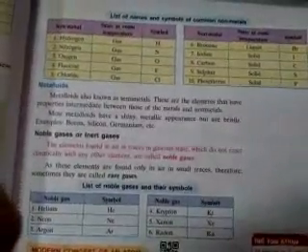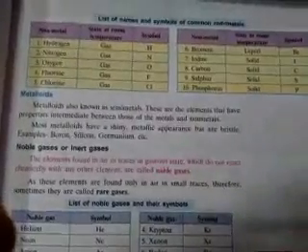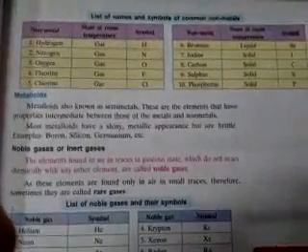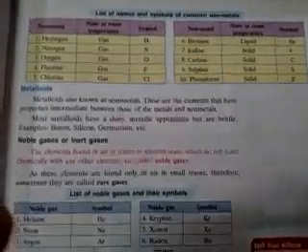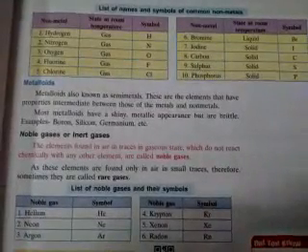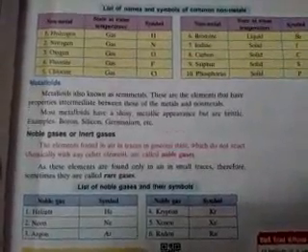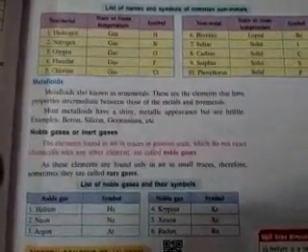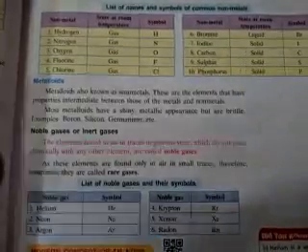Hydrogen exists as a gas at room temperature and its symbol is H. Nitrogen also exists at room temperature in gaseous form and its symbol is N. Oxygen exists at room temperature in gaseous form and its symbol is O. Fluorine also exists at room temperature in gaseous form and its symbol is F. Chlorine also exists in gaseous form and its symbol is Cl. Then bromine, iodine, carbon, sulfur, phosphorus. So these are examples of common non-metals.